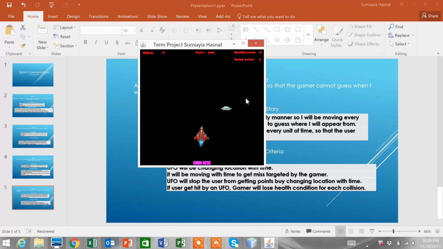Since it was 18, I lost one health bar, so it's 17 right now.